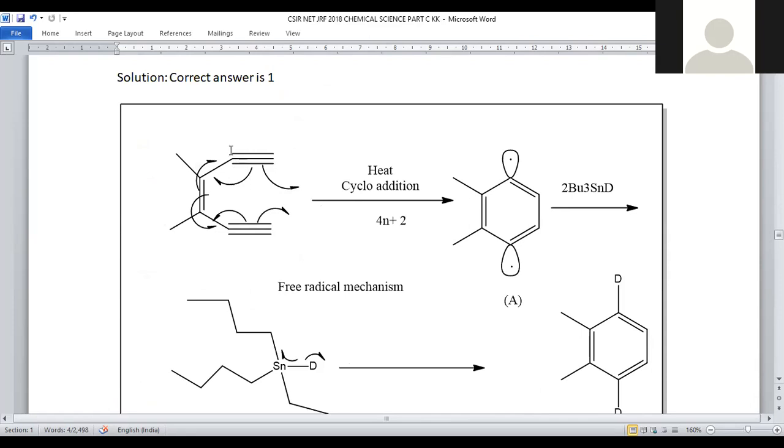Here is the starting material. We have a triple bond followed by a double bond, then a triple bond, all in exact conjugation.